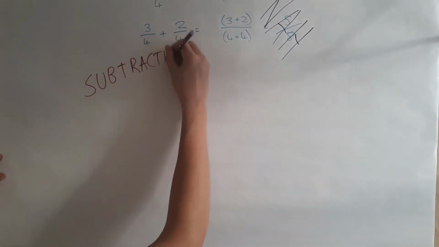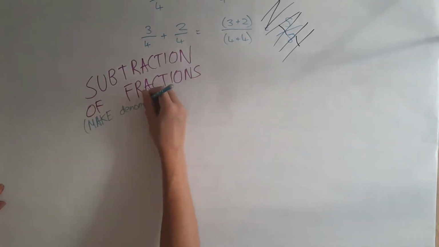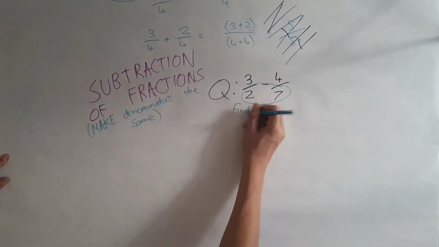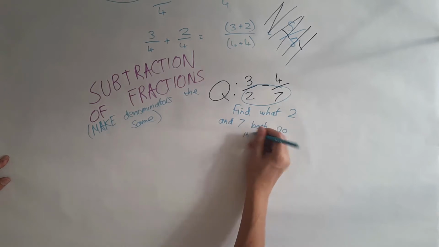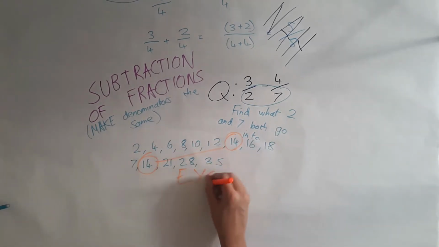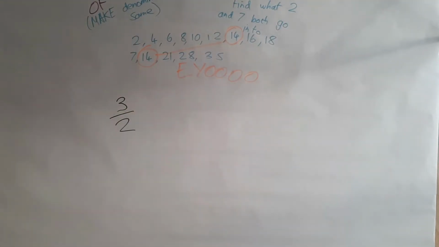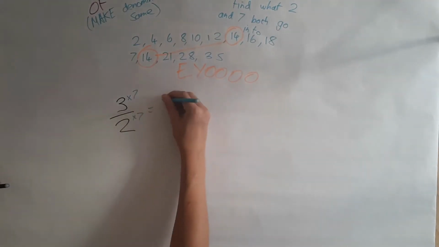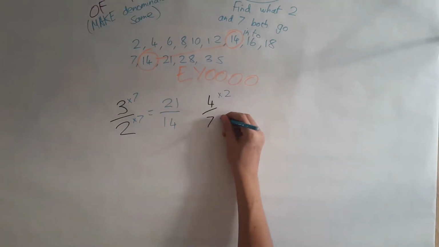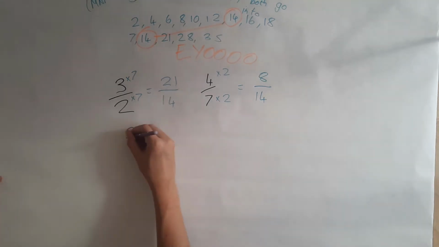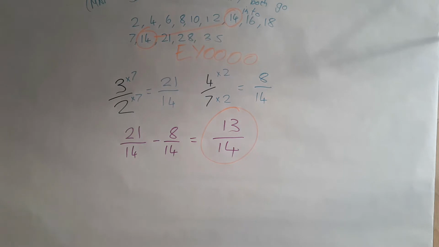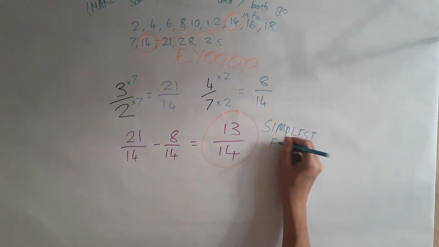Subtraction is done in a very similar way, where we make the denominators of the two fractions the same. For example, with 3/2 minus 4/7, we want both of the denominators to be the lowest common multiple of 2 and 7. We can see that the lowest number that both of these numbers go into is 14, so that is going to be the denominator. To do this, we times both the 3 and the 2 by 7 to get 21/14, and the top and bottom of 4/7 by 2 to get 8/14. This then gives you the answer of 13/14. This can't be cancelled down anymore, so it is already in its simplest form.